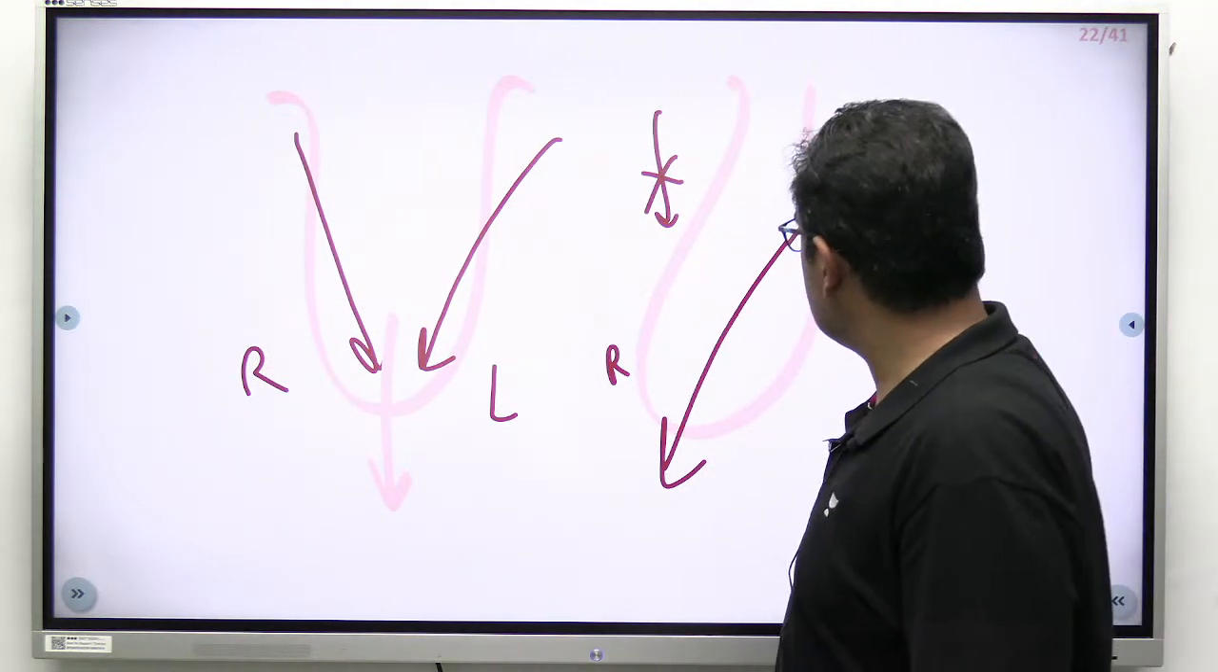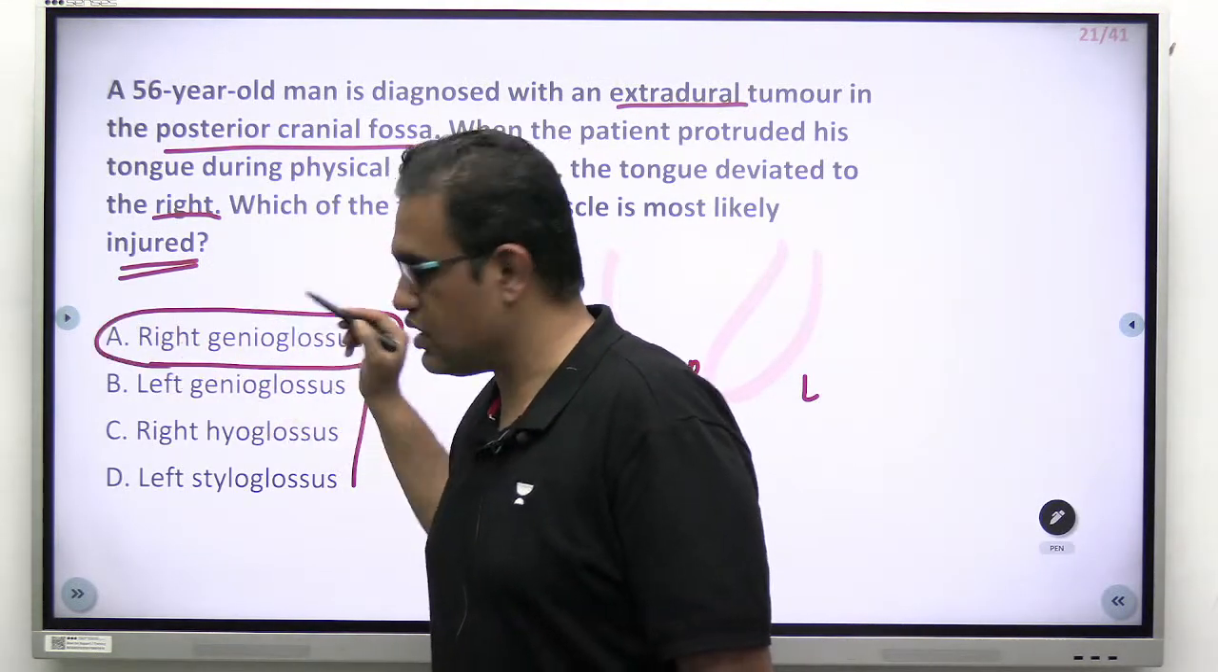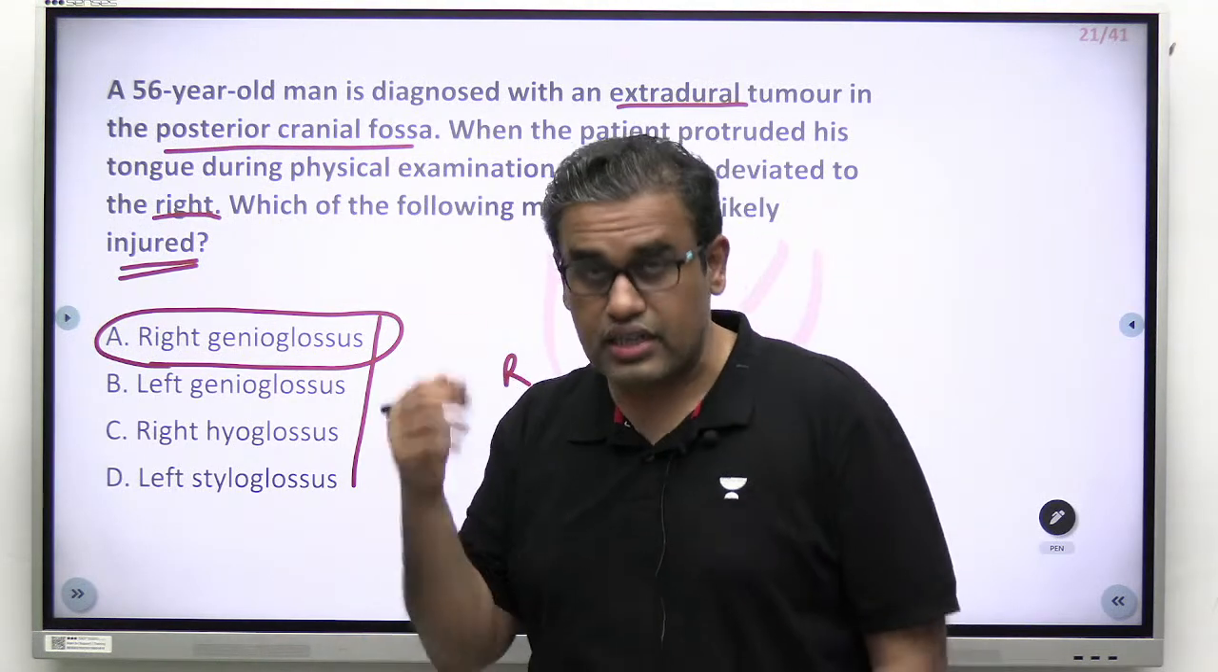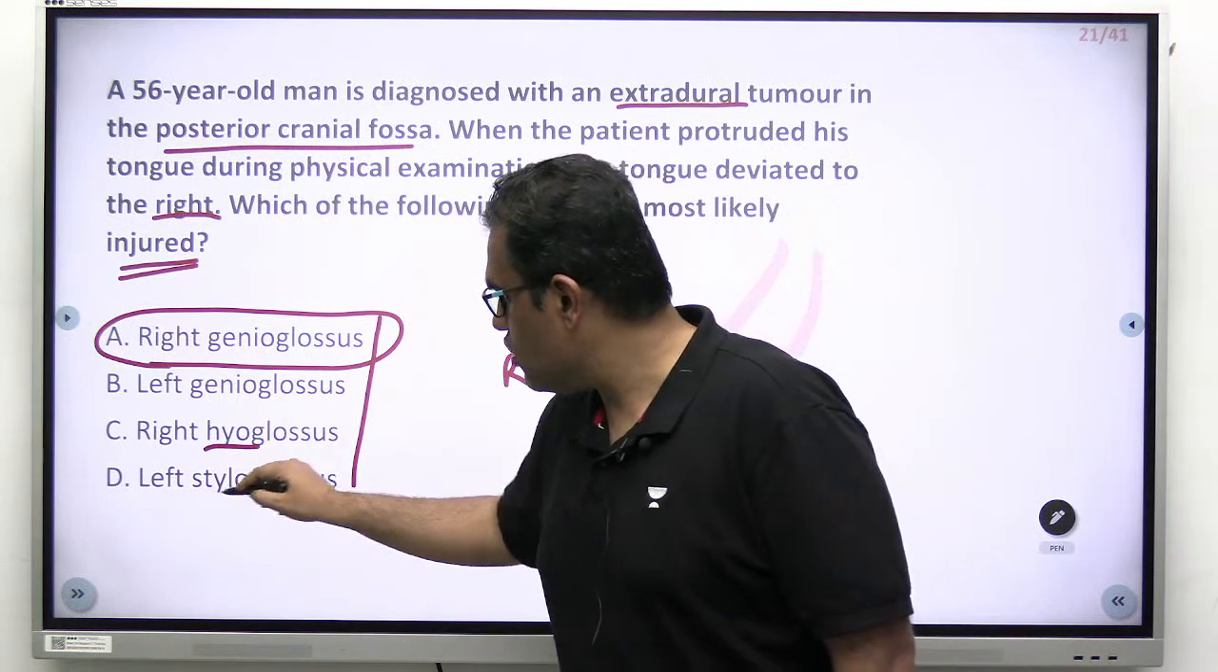The problem is not with the left, but it is with the right, as most of you correctly answered. Very good, right? No, it is not left, it is right genioglossus muscle. Hyo and stylo, what do they do?